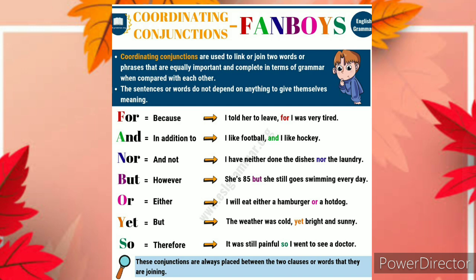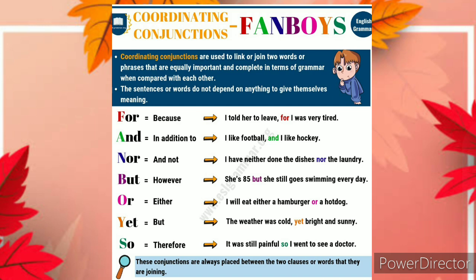I told her to leave for I was very tired. And in addition to, I like football and I like hockey. Nor and not. I have neither done the dishes nor the laundry. But means however. She is 8'5" but still goes swimming every day.